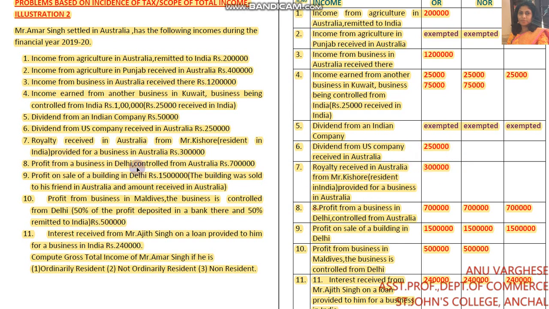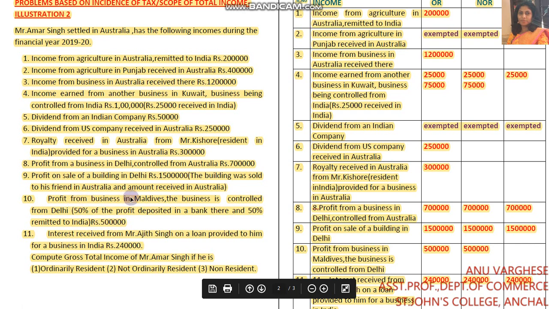Next, profit from a business in Delhi controlled from Australia. That means income is arising in India because the business is in Delhi. So write 7 lakhs in 3 columns: ordinary resident, not ordinary resident and non-residents column. Next, profit on sale of a building in Delhi, rupees 15 lakhs. The building was sold to his friend in Australia and the amount received in Australia. Again, the income is arising from India. So you can write 15 lakhs in the ordinary resident column, not ordinary resident column and non-residents column.